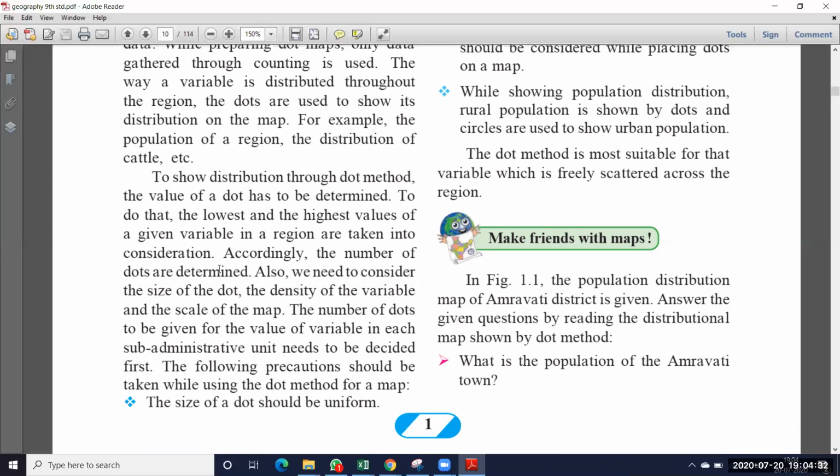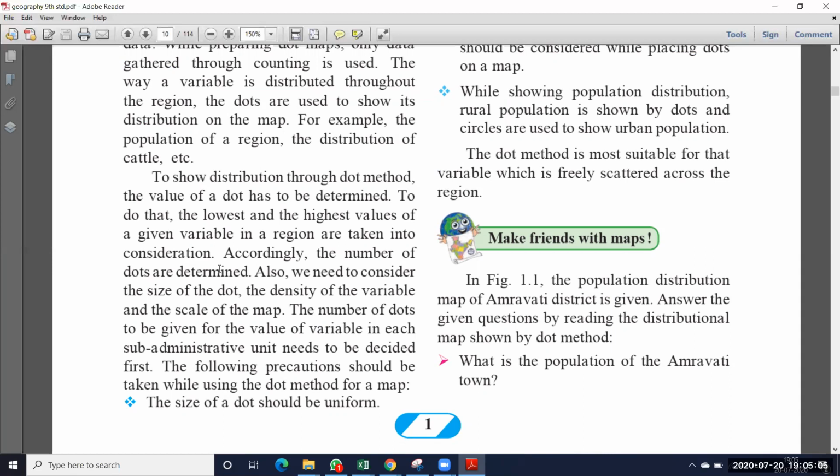We want to draw a distributional map of the population of Maharashtra state. In which district is the highest population and in which district is the lowest population? First we have to calculate that. Suppose Ahmednagar has the highest population and Aurangabad has the lowest population. So first we have to take that information, which district has the highest population and which has the lowest population.